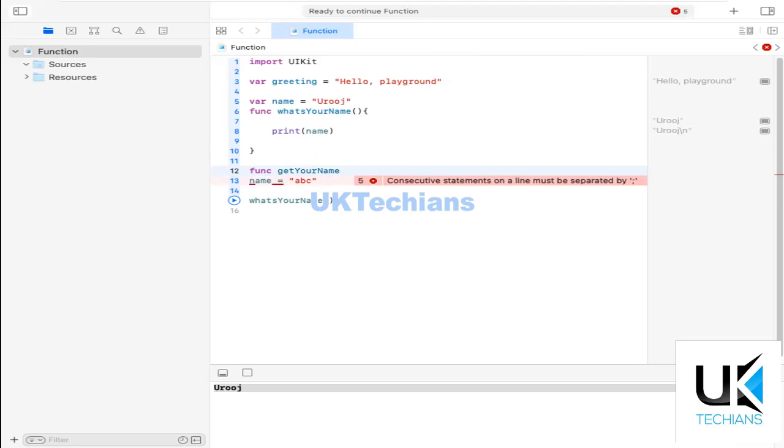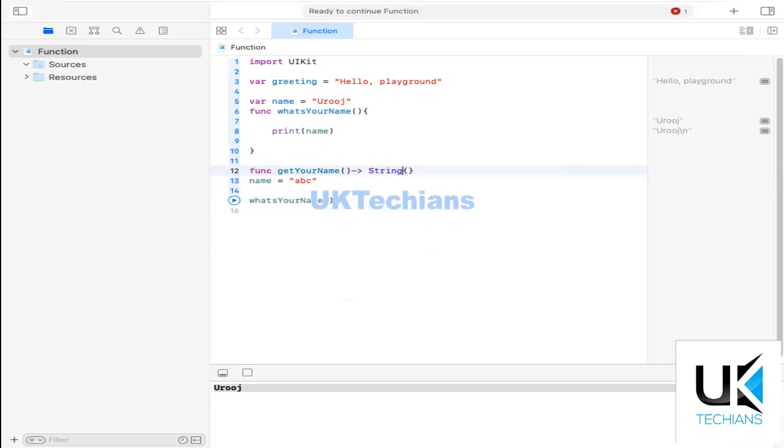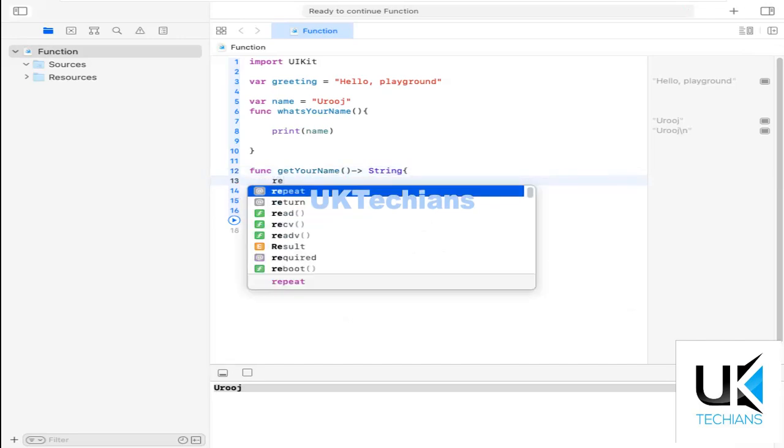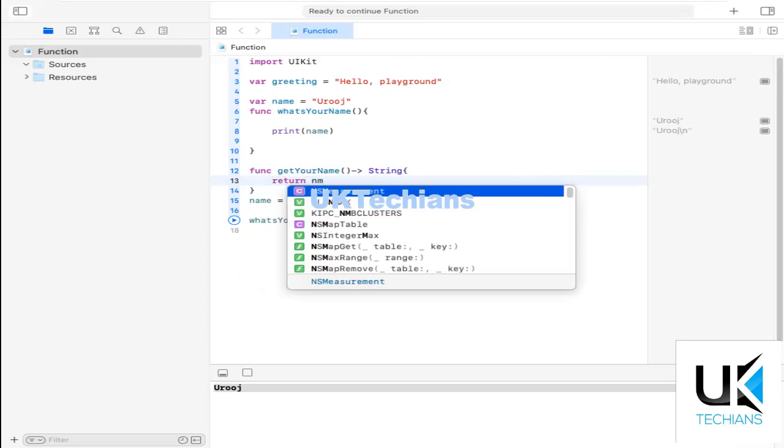This is the name of the function. Then we define the round brackets and then the scope. But in the middle of this, we have to describe the return type of the variable. I have to return a variable, and the type of the return is String, right? What I will do here is say return name.